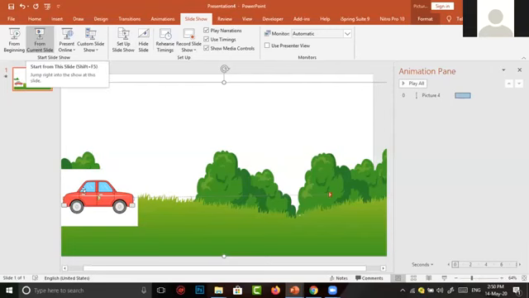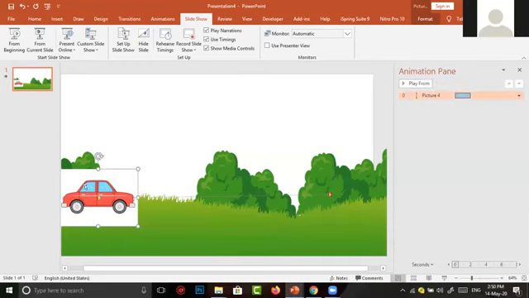The car doesn't look nice. A car has to move without the background. So again, I want to change this car to one without a background. For any image without a background, we have to search for or select an image in PNG format. The image we have already inserted here has some background. It is not a PNG image.